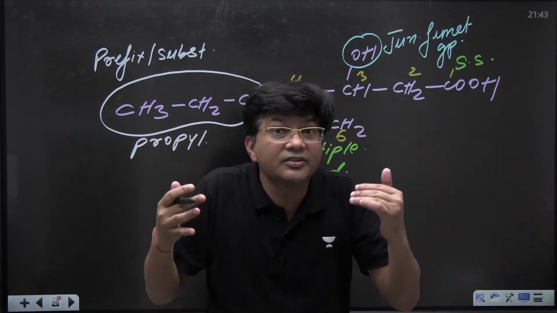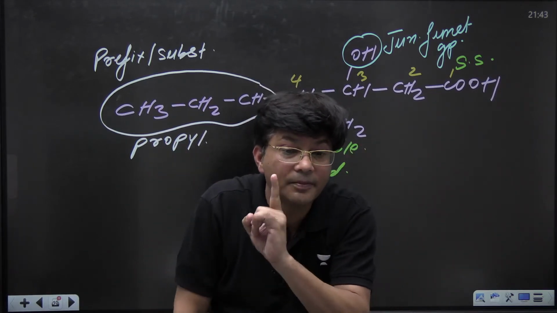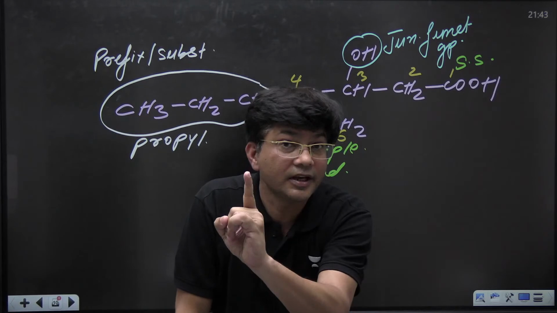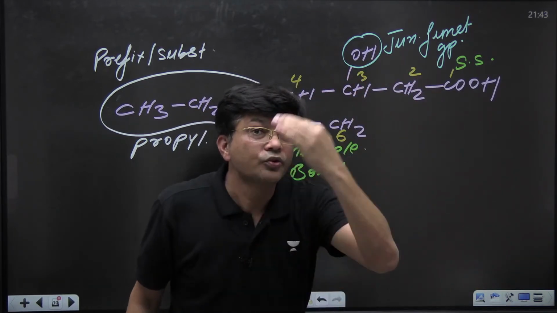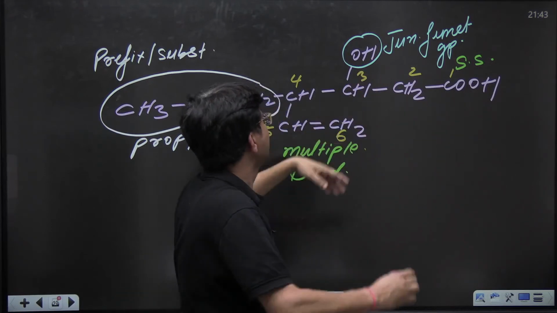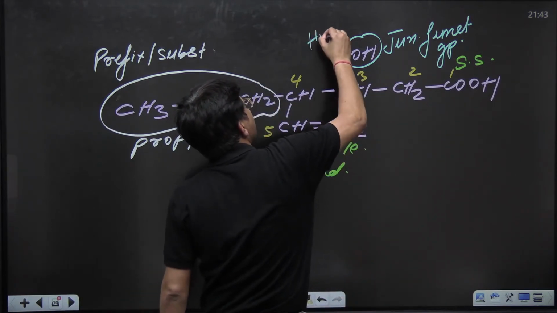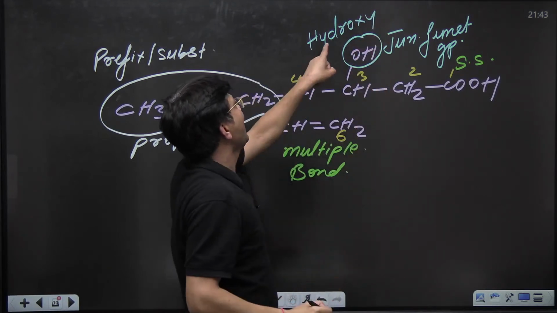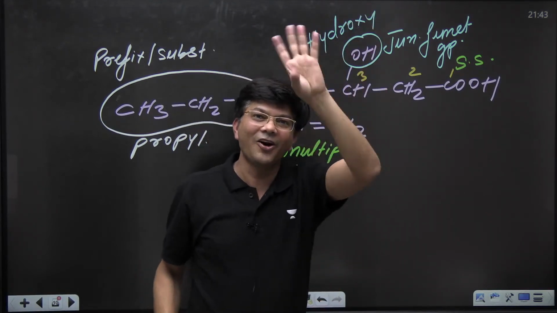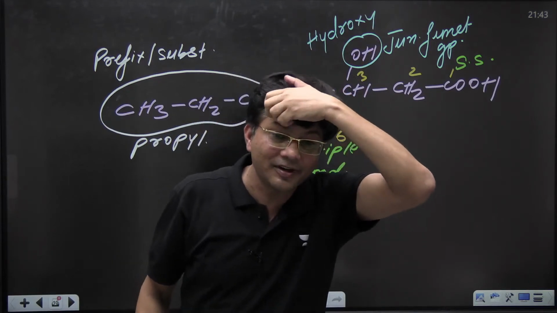But if it is acting as junior functional group, its name is hydroxy. So here this OH is junior functional group, so we will say hydroxy. It's like looking like hide. Roxy got hided. Hydroxy.